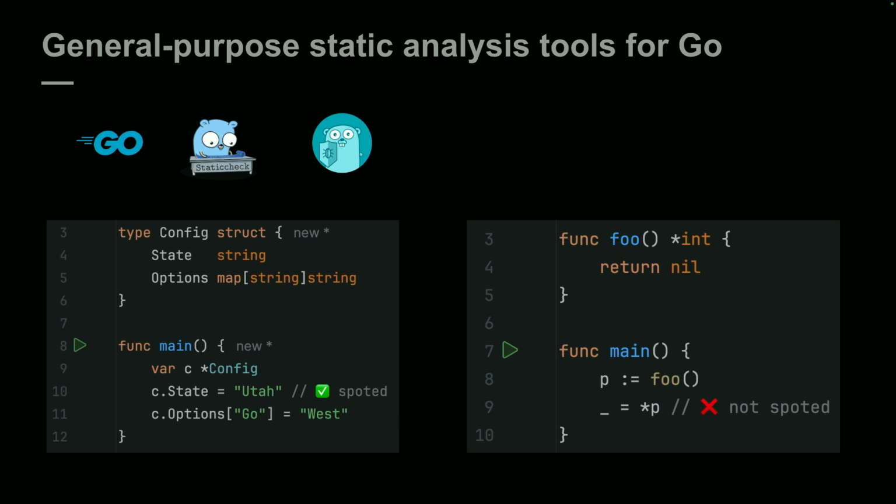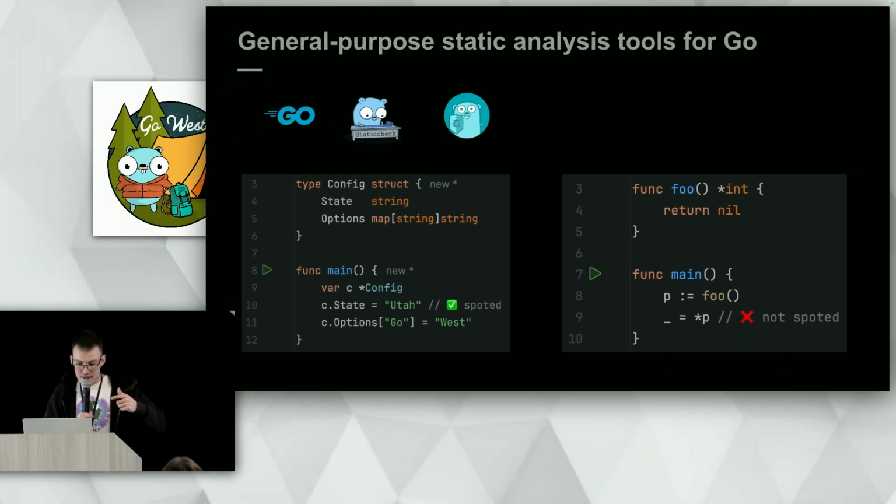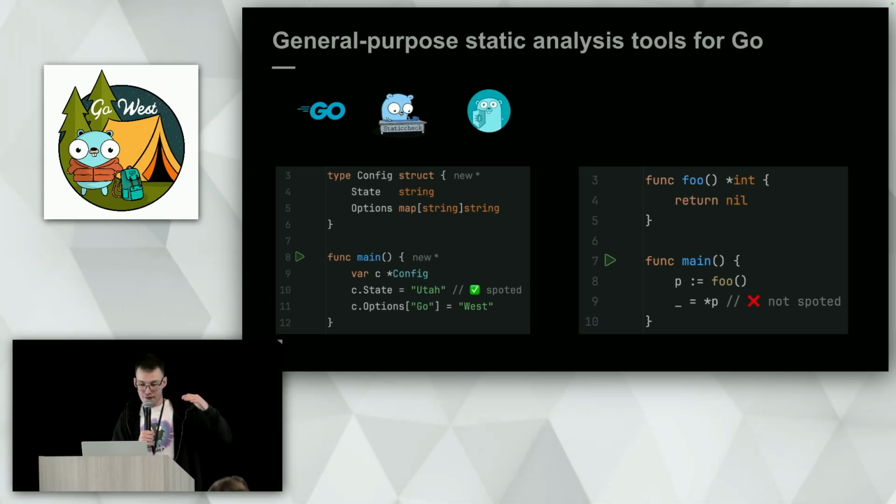And the right example shows an important limitation of all such analyzers. All such analyzers perform only local analysis. It means that they analyze each function separately in isolation, and so they cannot reason about anything beyond the function currently being analyzed. And that's why, for example, they cannot understand that function foo returns nil, and so they cannot spot the nil dereference here. Although this example is really simple, right? Extremely simple, but they cannot spot it.